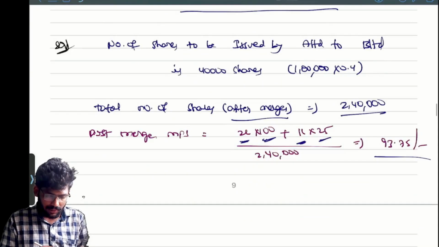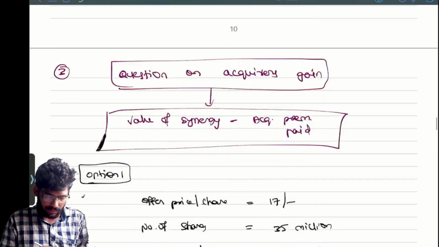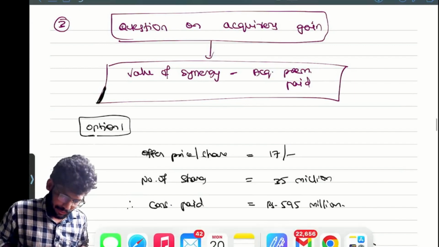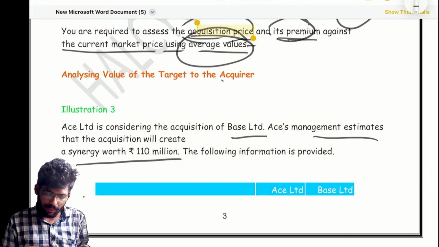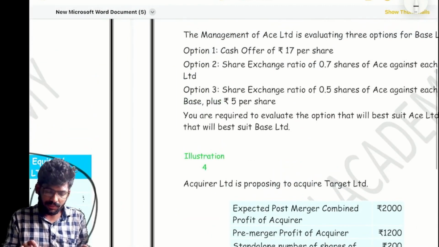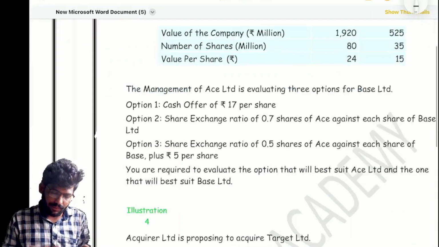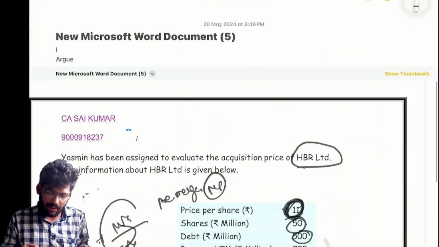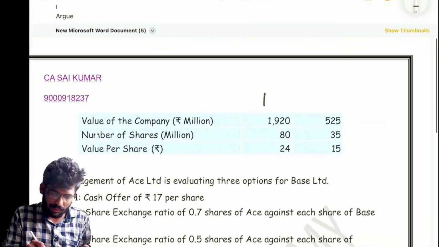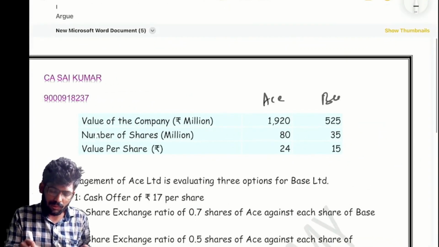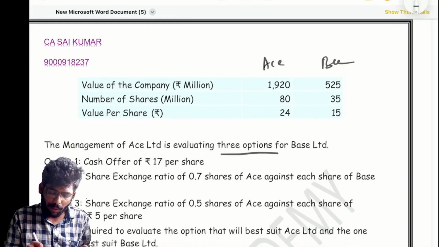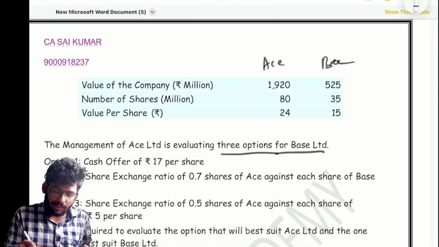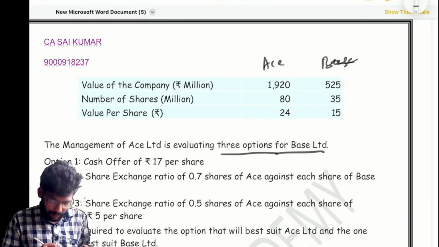Let's go to question number 3. Now, come to the question. So synergy worth how much? Estimated 110 million, right? Value of the company. What is the first company? A Limited, B Limited. Okay. Value of the company is given. Number of shares given, value per share also given. The management of A Limited is evaluating 3 options for B Limited. What is the first option?